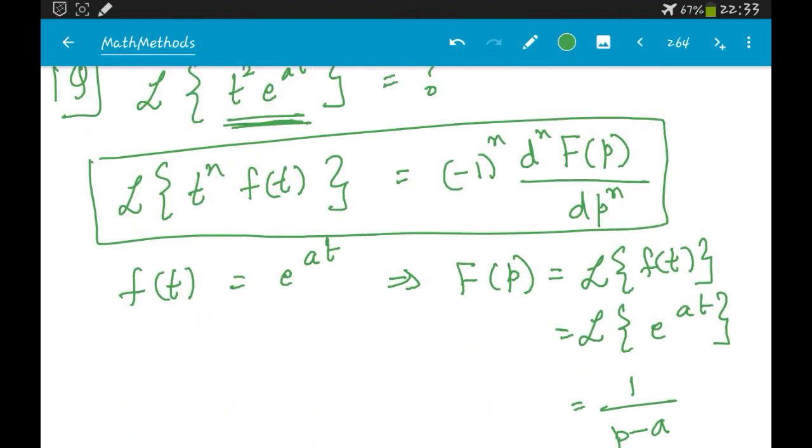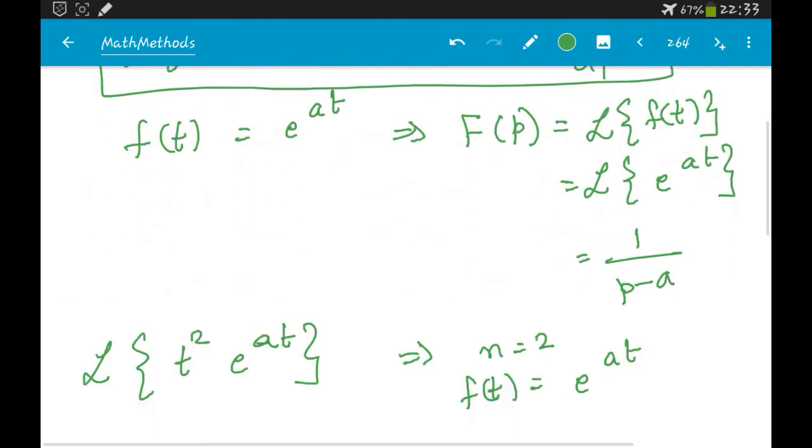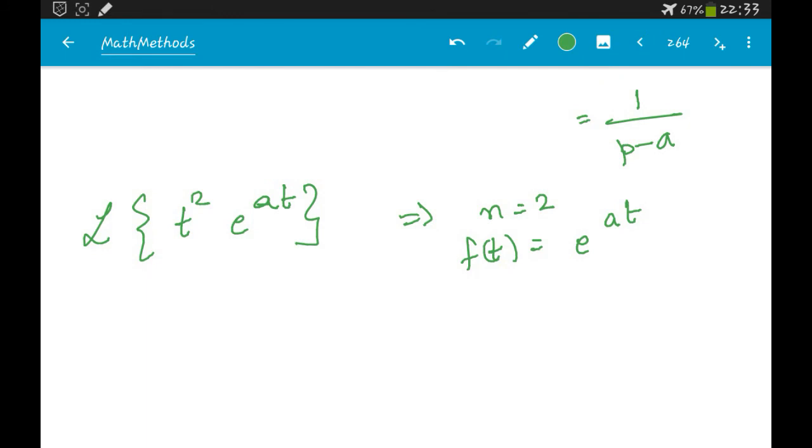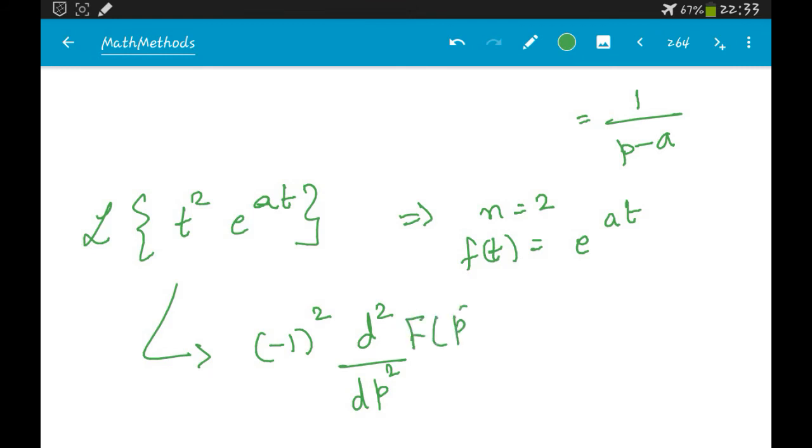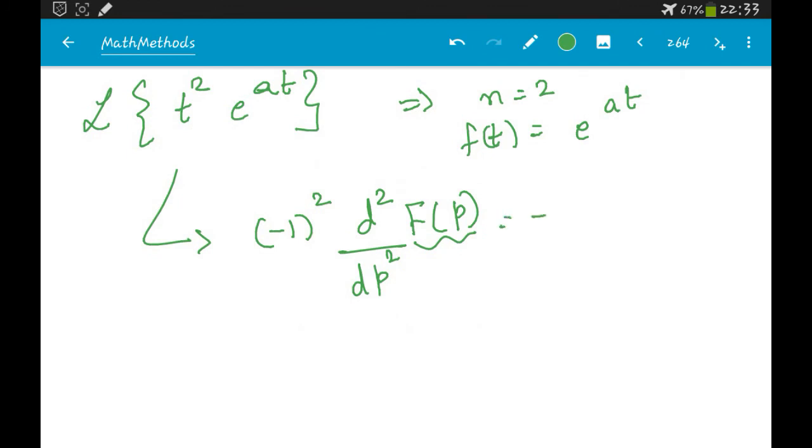Minus 1 power n, the nth derivative of capital F of p with respect to p. So this would be minus 1 power 2 d2 by dp2 of F of p. What is F of p for us? F of p is 1 by p minus a. So this is minus 1 power 2 d square by dp square into 1 by p minus a.